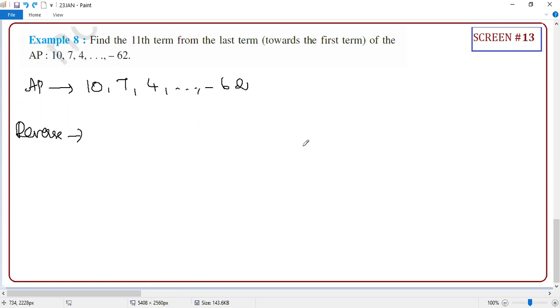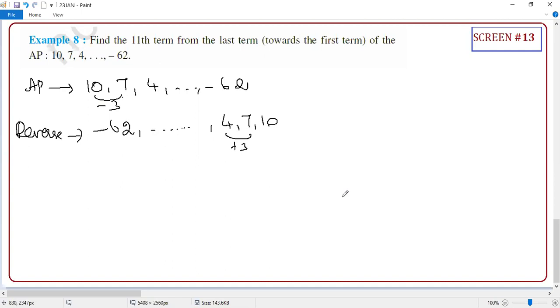At least, sir, I gave a super formula. In general, it is tedious work. Instead of that, if you reverse it, things will magically change. Now I'm just reversing the AP. Because of reversal, your last term will become the first term, and your first term will become the last term. One more thing is happening: here the common difference is -3, and here it is +3. Very important: when you are reversing the AP, the common difference will change.